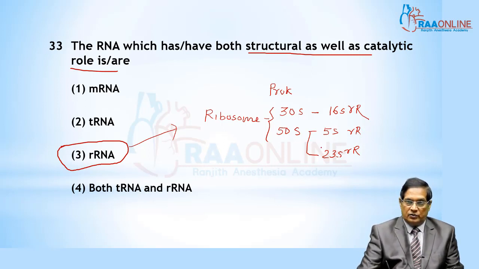Out of these, the 23S rRNA is contained in the 50S subunit.